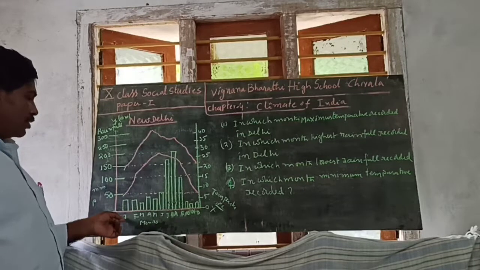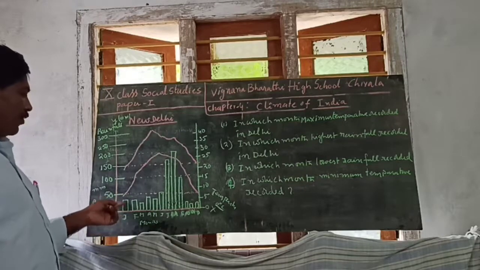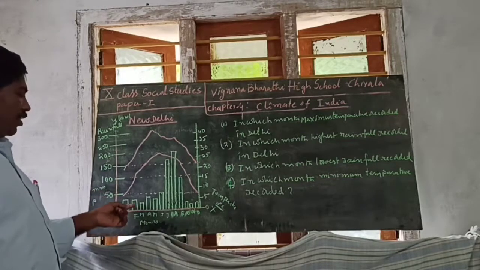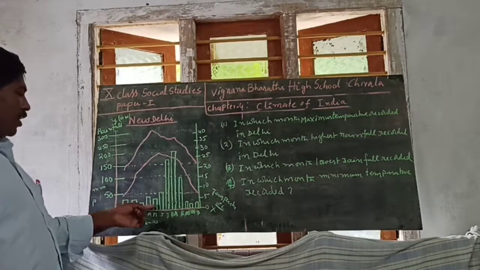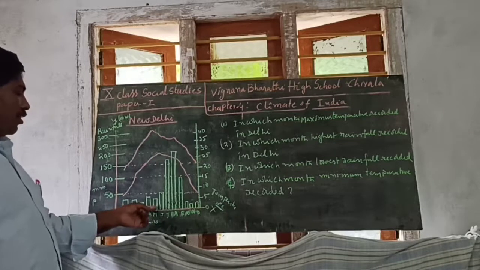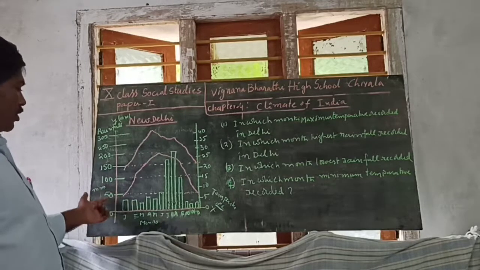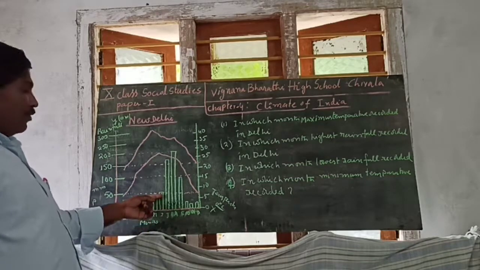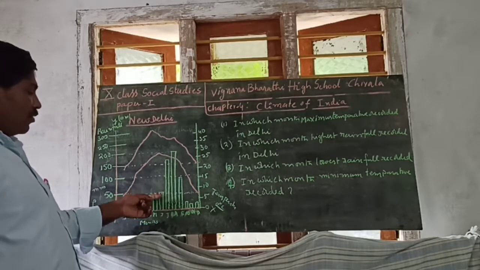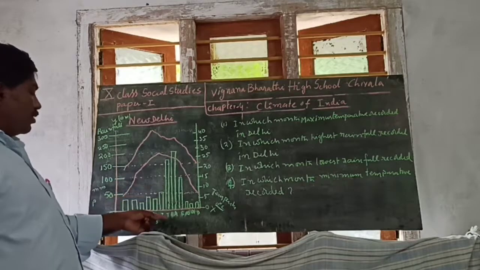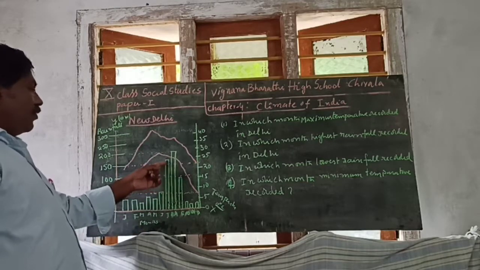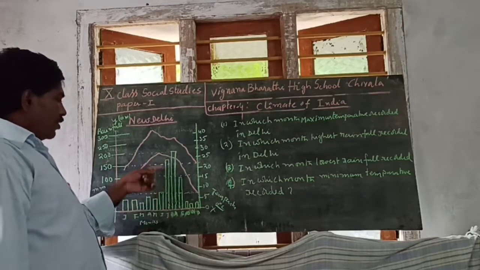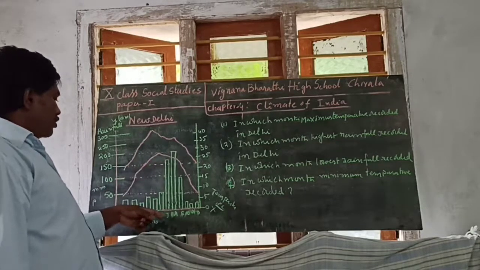Up to June month, below 50 millimeters of rainfall is there. February, March, April, May, up to May, below 50 millimeters of rainfall. In June month just 51 or 52 millimeters of rainfall. July month, above 150, nearly 160, 170 of rainfall.